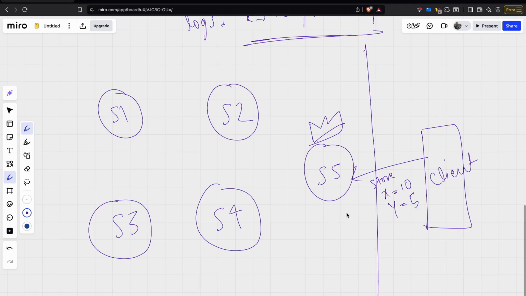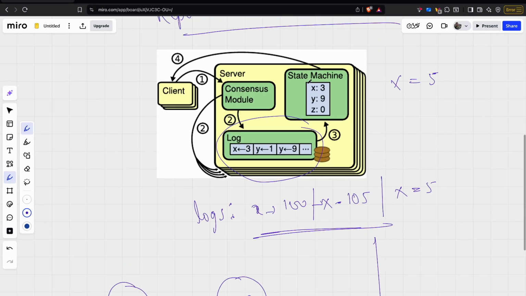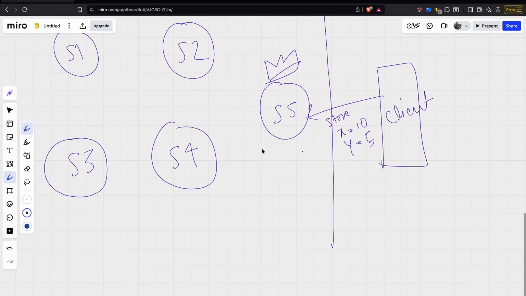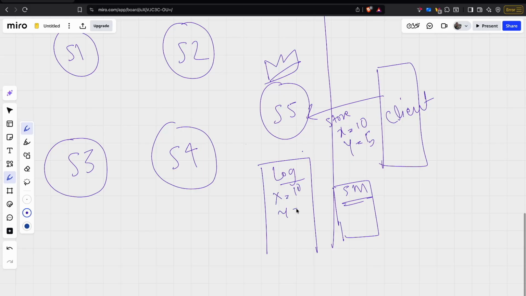Now what will this do? The leader has a state machine, the core algorithm, and a log. So let's say this is our log, and this is the state machine. The leader won't go and change anything in the state machine immediately. It will first store these values in the log and tell all the other servers in parallel that it has received something, and they should do it too.